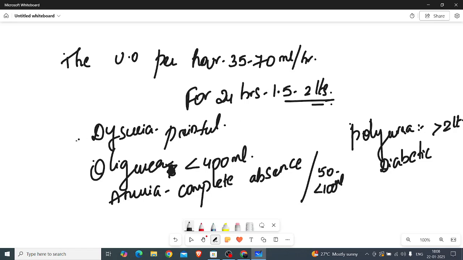And in the question we had seen these options: dysuria, that is painful urination; oliguria means urine output less than 400 ml; anuria means complete absence of urine, or urine output less than 50 or 100 ml. Whereas polyuria means urine output more than 2 liters, and in diabetic cases we will see this polyuria.